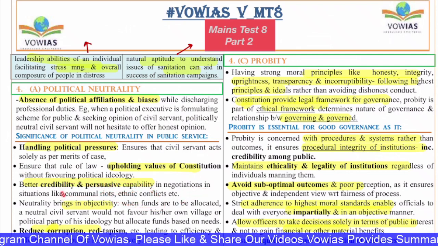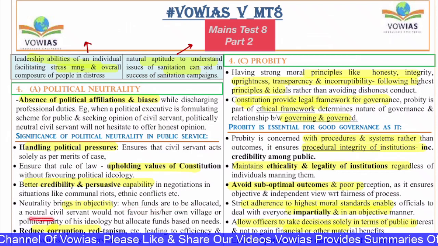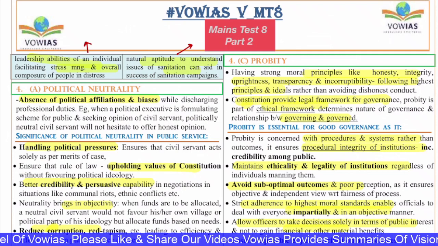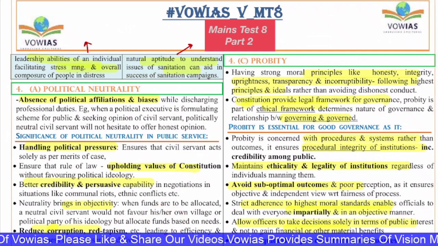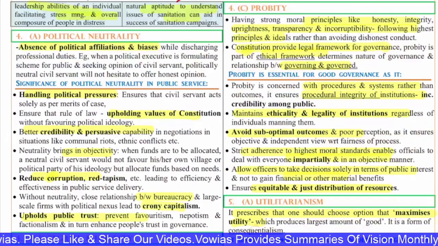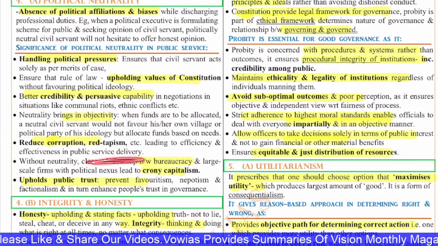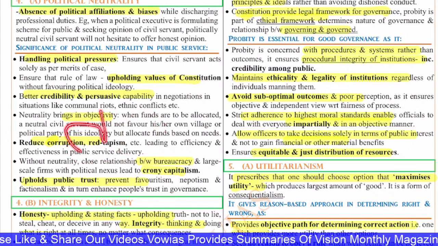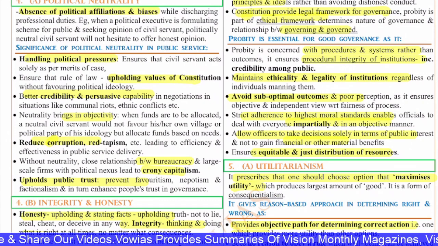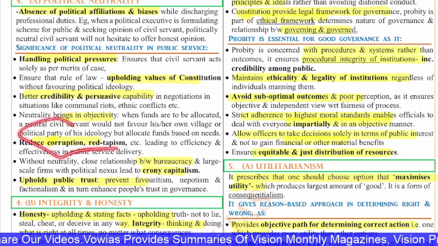Neutrality brings in objectivity. What does this mean? When funds are to be allocated, a neutral civil servant would not favor his village or a political party of his ideology, but allocate funds on a need basis. This is the important thing. Also, it will reduce corruption, red tapeism, etc., leading to efficiency and effectiveness in public service delivery. This was the major issue, corruption and red tapeism, and today, because of transparency and technology, it is reducing to a certain extent.